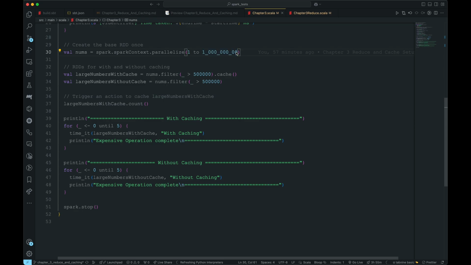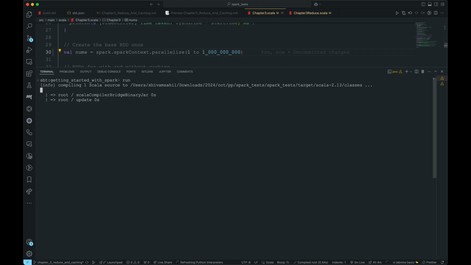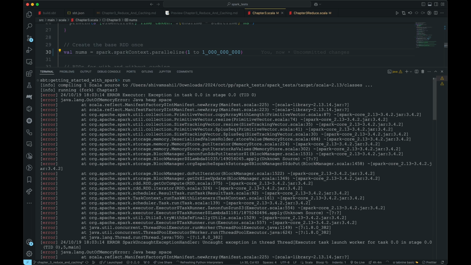So let's just try to increase this one blindly. I'm not sure. Yeah, let's do this. What is it complaining about? Too large. Okay, I think this is the limit. So let me try to run this one. Maybe my core can actually take this. However, if not, we will see a big exception. Let's see. Yeah, as expected, Java heap space, out of memory error, right?